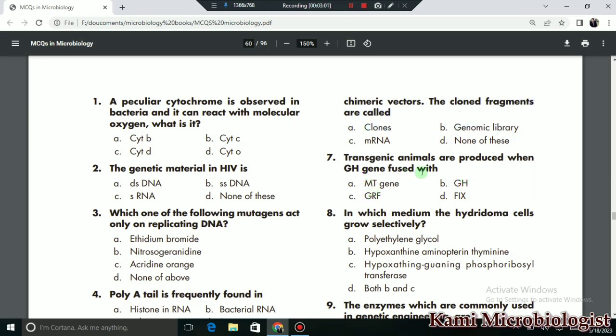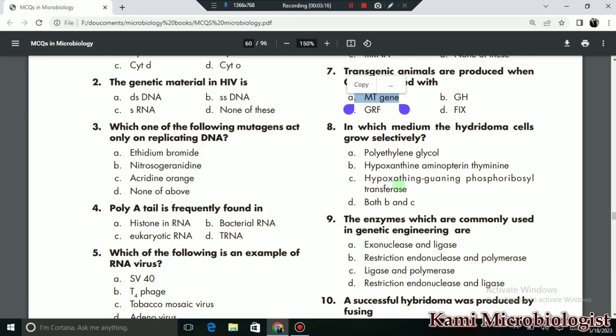MCQ 7 says that transgenic animals are produced when the GH, meaning growth hormone, gene is fused with, so whenever it is fused with the empty gene, then transgenic animals are produced. So A is the correct option. Then MCQ number 8 says in which medium the hybridoma cells are selectively grown. Hybridoma cells are selectively grown in the hypoxanthine aminopterin thymidine medium. So B is the correct option.